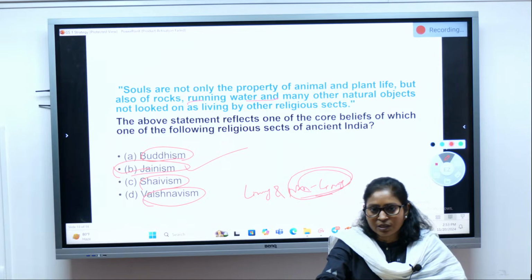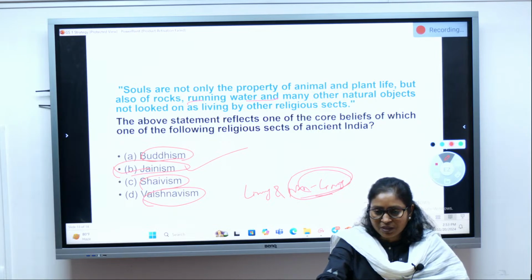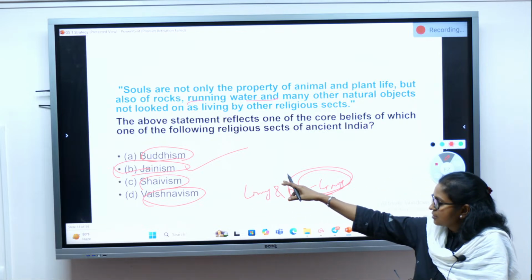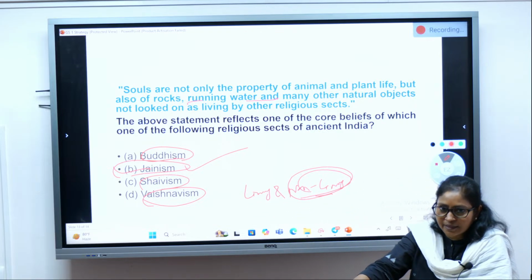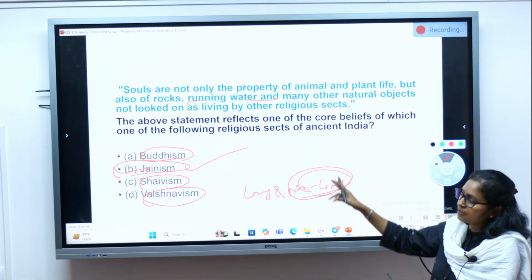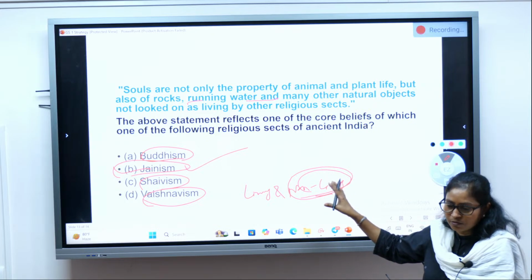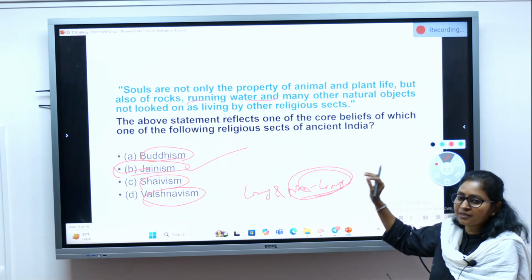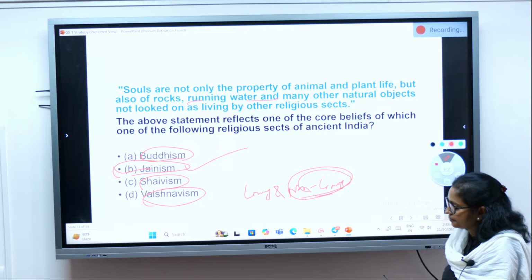So it is something very distinct of Jainism. So the correct answer is Jainism, right? Again, if you have read it properly and your concepts are clear, even this question you will be able to mark correct.